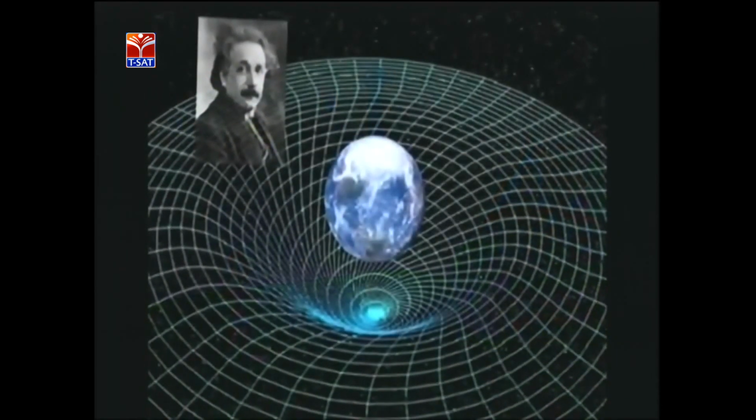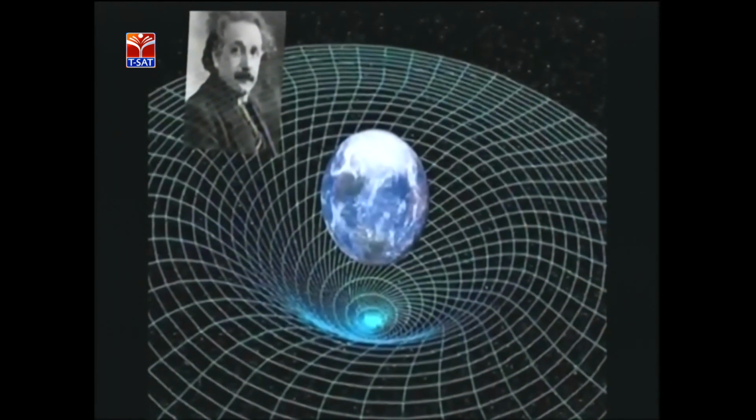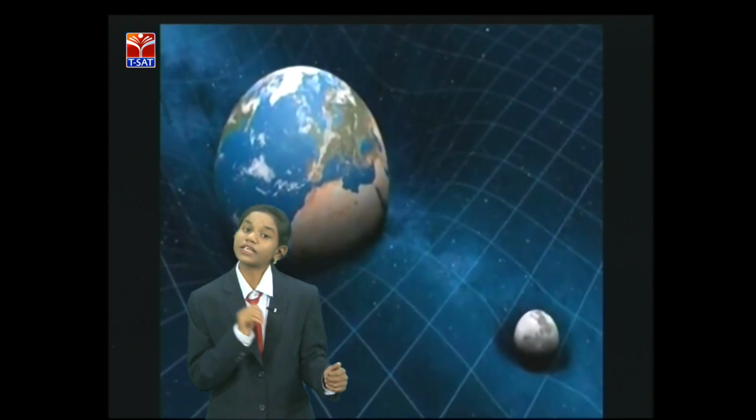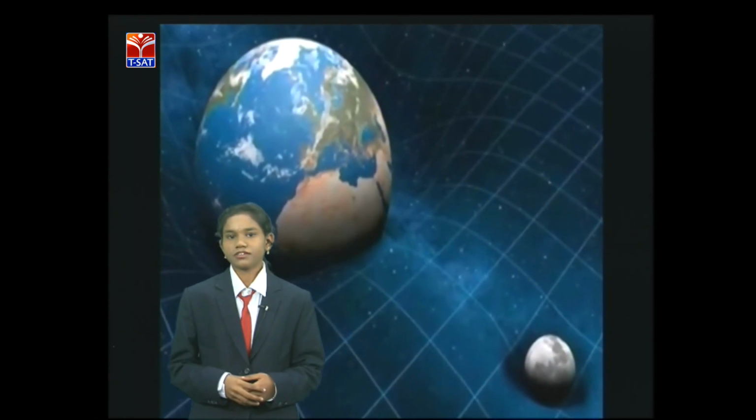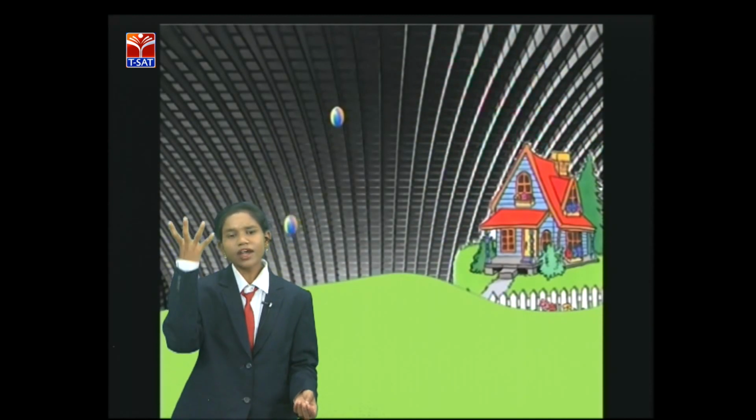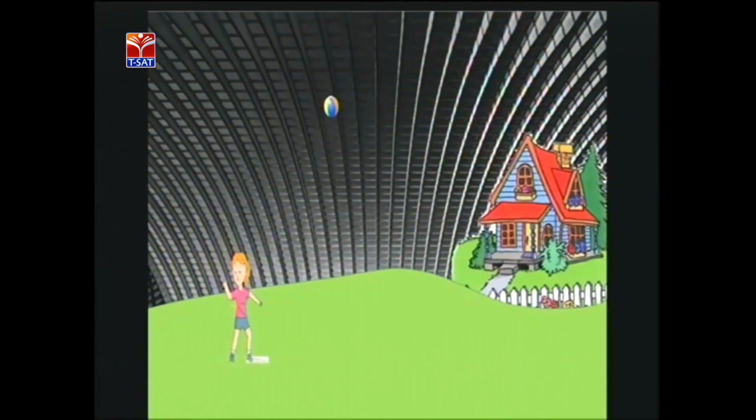In the universe, we get a doubt: why, when an object is thrown upward, does it come down? Einstein gave an excellent answer. A massive object in space curves the space-time fabric. Normally, when we throw an object, it goes up. But because of that curve, the object is pushed towards the earth. That's why the object comes down.